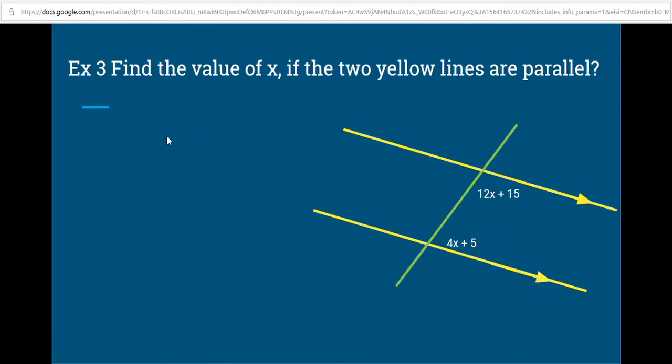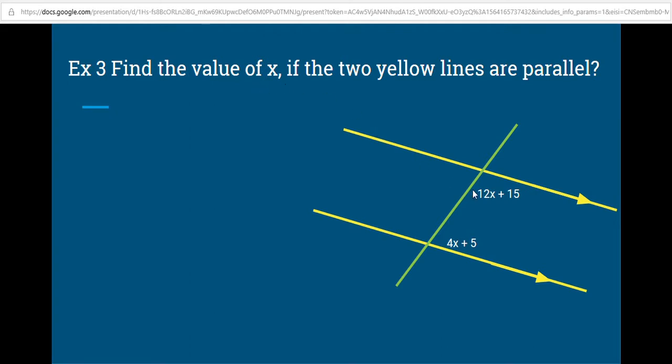Next example. This is going one step deeper into the difficulty level. All right. So once again, we have two parallel lines. These two yellow lines are parallel, and they're cut by this green line. That green line is the transversal. So find the value of x if the two yellow lines are parallel.